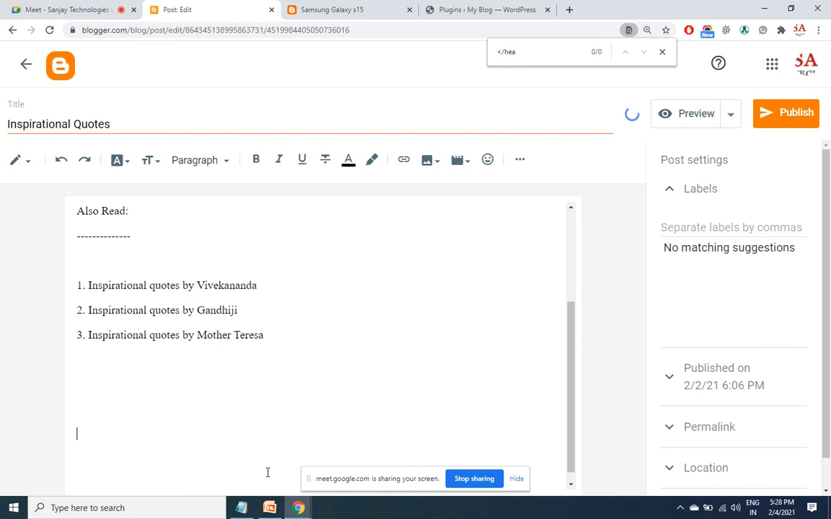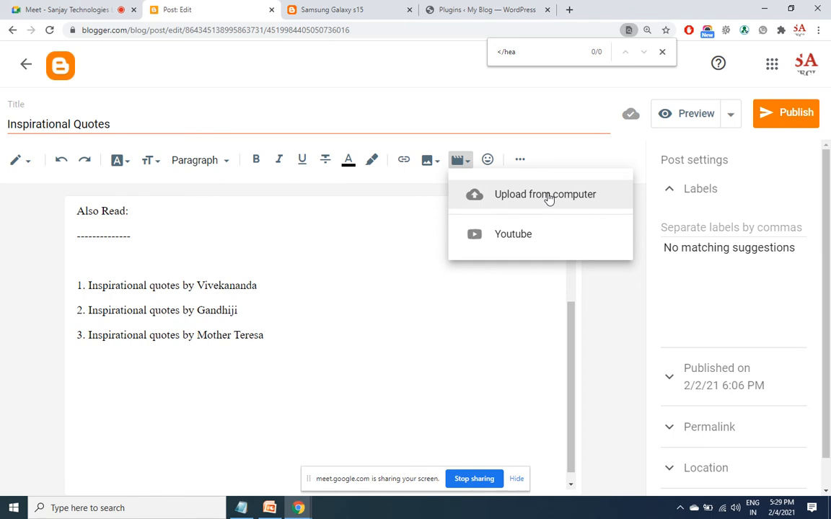In order to have a video, I choose this option. Either you can upload the video from your system or you can even take the video from YouTube. Which is a better option? Never upload the video from your system.